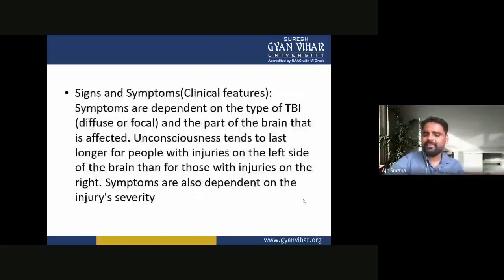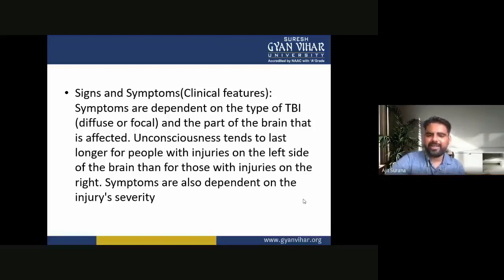Now the signs and symptoms, or clinical features. Symptoms depend on the type of TBI, diffuse or focal, and the part of the brain that is affected.